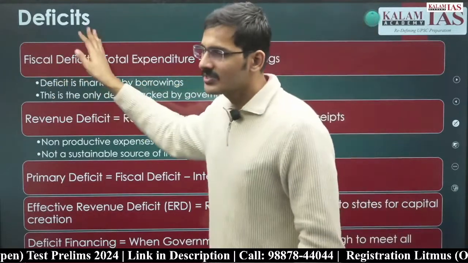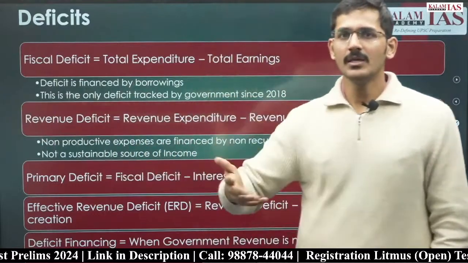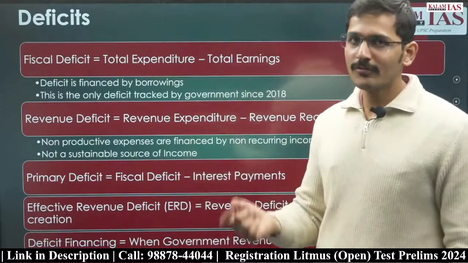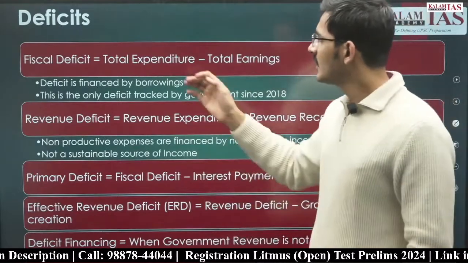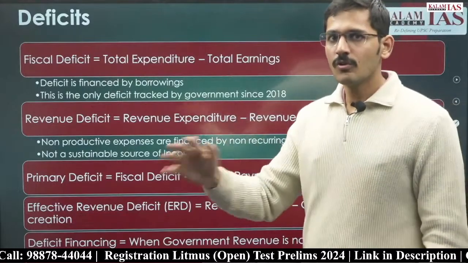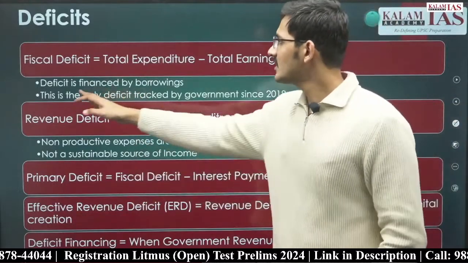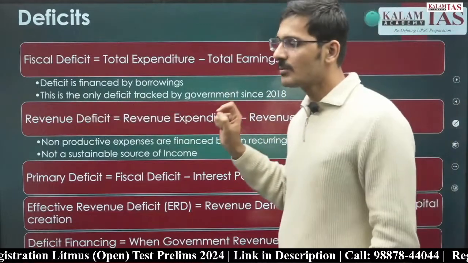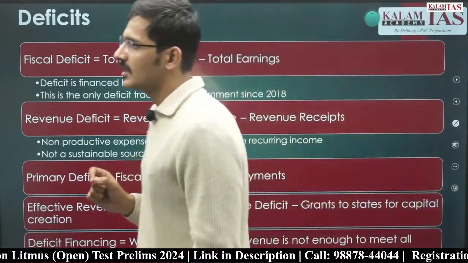Whatever the fiscal deficit exists, deficit is कमी, चीज की कमी हो गई. So how does the government of India finance that deficit? That is financed by the borrowings. Government of India borrows that money to finance the deficit. And this is the only deficit tracked by the government of India since 2018.